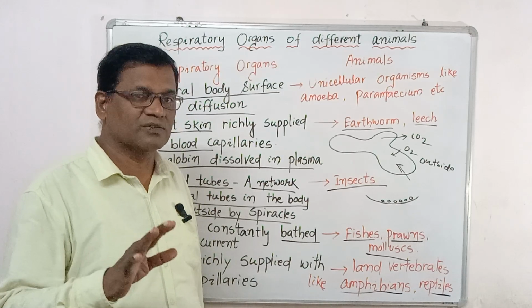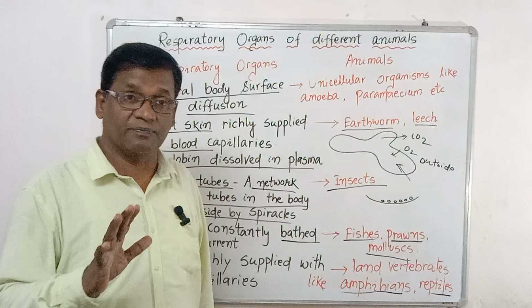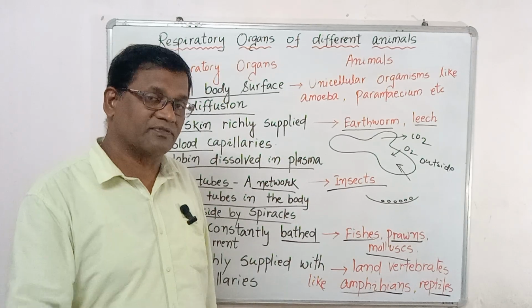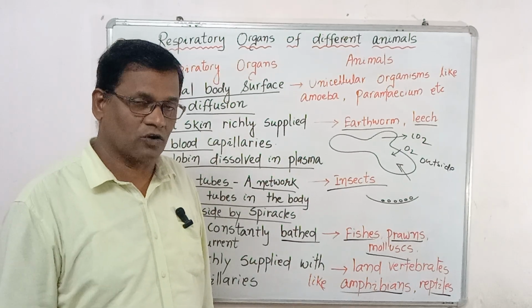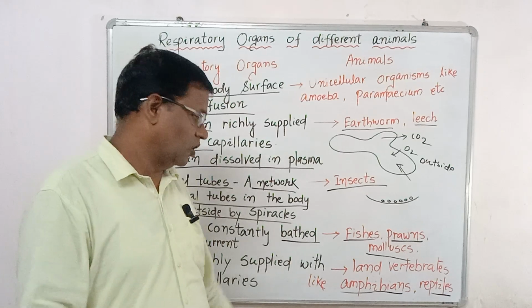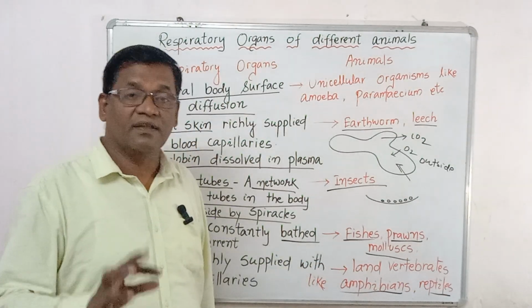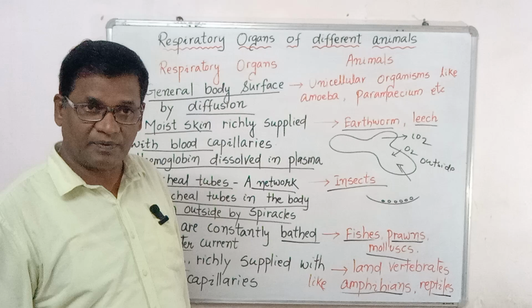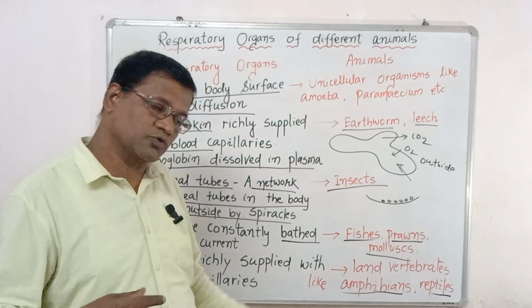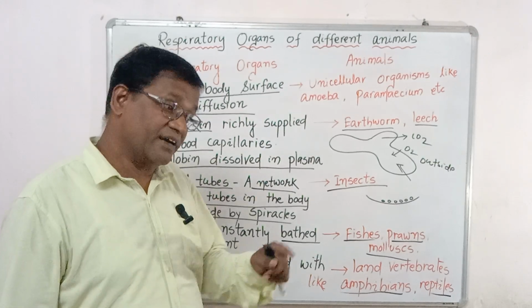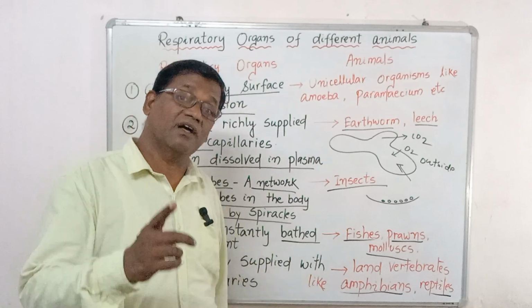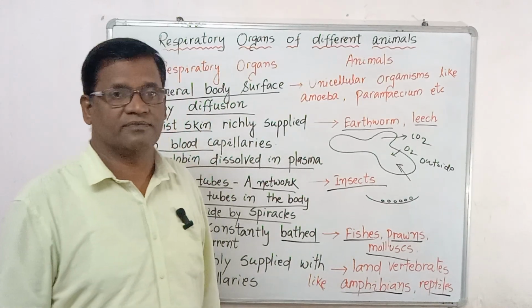That's why this is a very important question for competitive exams. What is the respiratory organ of amphibians, especially frogs? They have lungs as the main respiratory organ. They have skin as another type of respiratory organ; through the skin a frog can also respire. And as a tadpole, the gill is the respiratory organ.